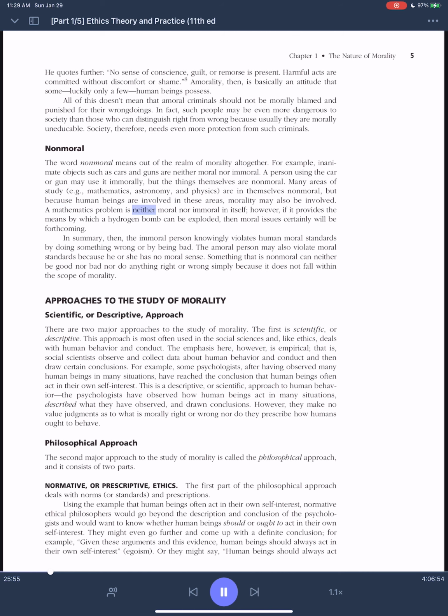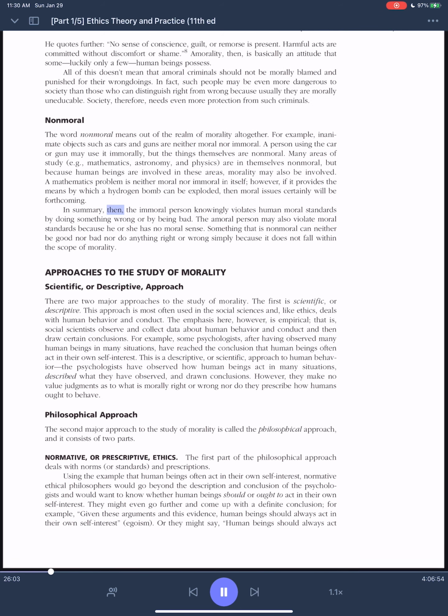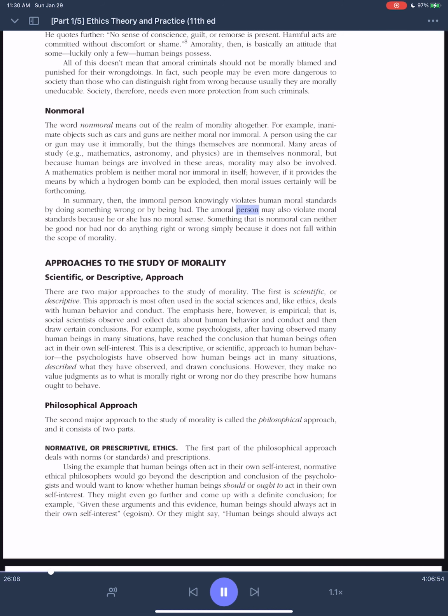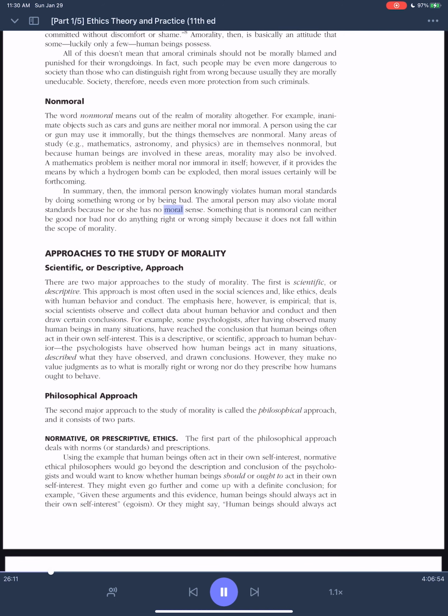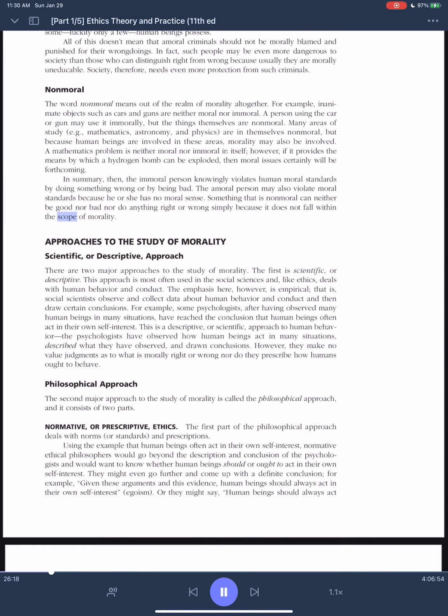A mathematics problem is neither moral nor immoral in itself. However, if it provides the means by which a hydrogen bomb can be exploded, then moral issues certainly will be forthcoming. In summary, then, the immoral person knowingly violates human moral standards by doing something wrong or by being bad. The amoral person may also violate moral standards because he or she has no moral sense. Something that is non-moral can neither be good nor bad nor do anything right or wrong simply because it does not fall within the scope of morality.